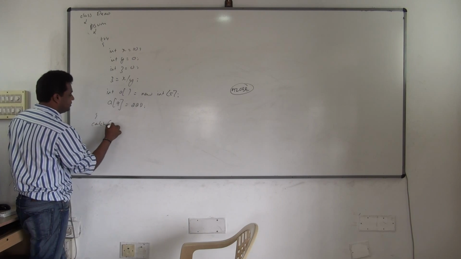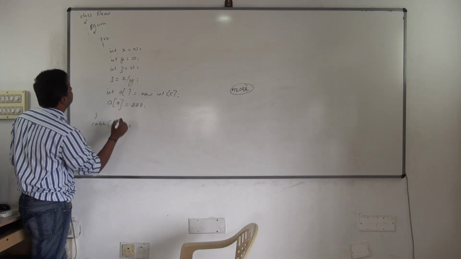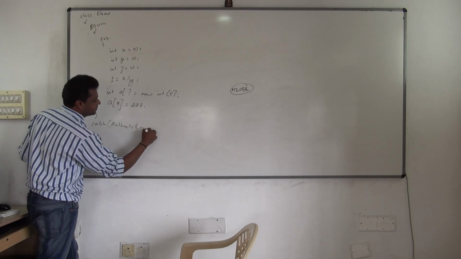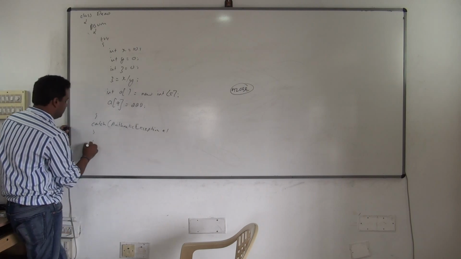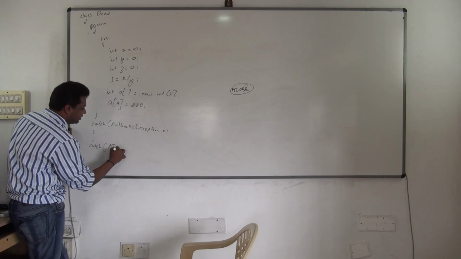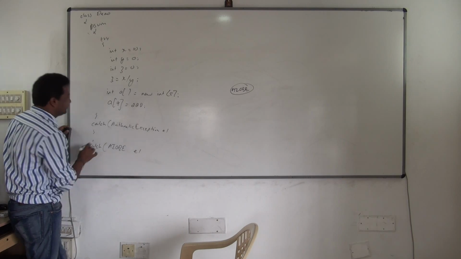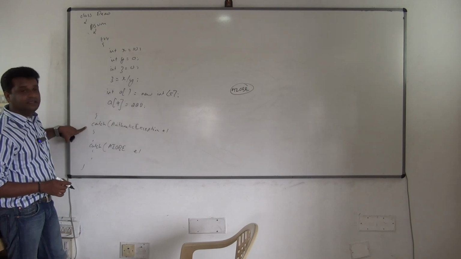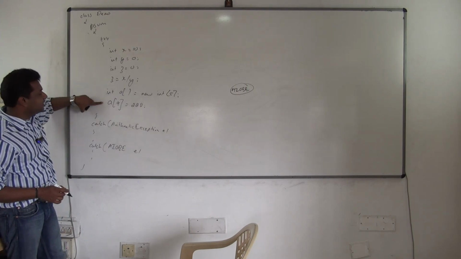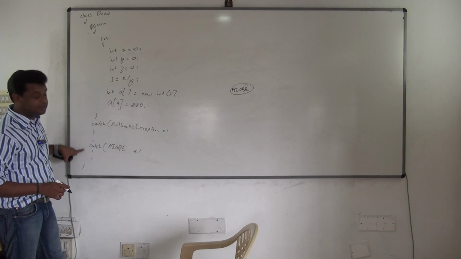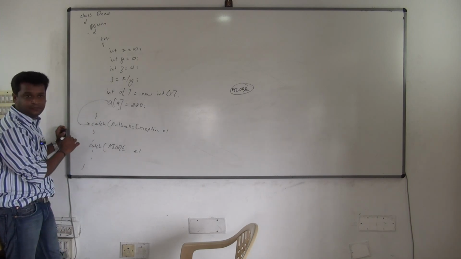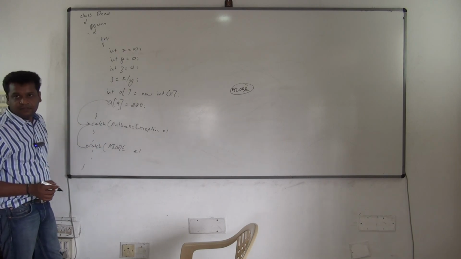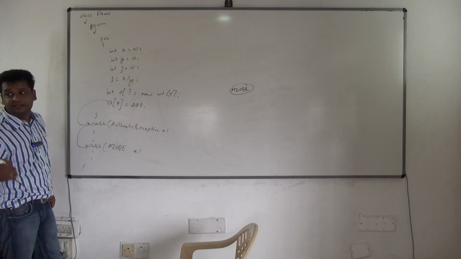So catch arithmetic exception. That's correct what I have written. Then one more is catch. I'll write it in shortcut now. Array index out of bounds exception. See, by chance, if arithmetic exception occurs, where is it caught? Arithmetic exception. Okay. By chance, array index out of bound is occurring, it will be caught in array index out of bounds. Means it will come to the first catch. If this cannot handle it, then it will go to the next catch. It works like this. It's something like if, else if.